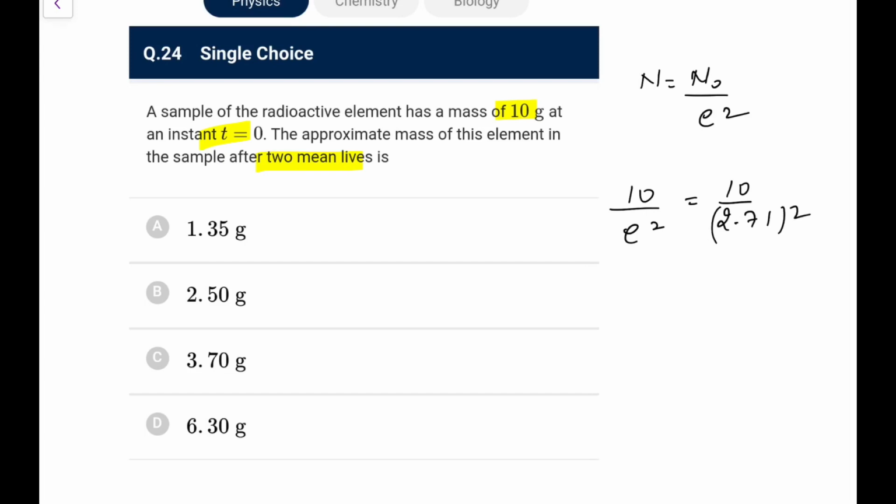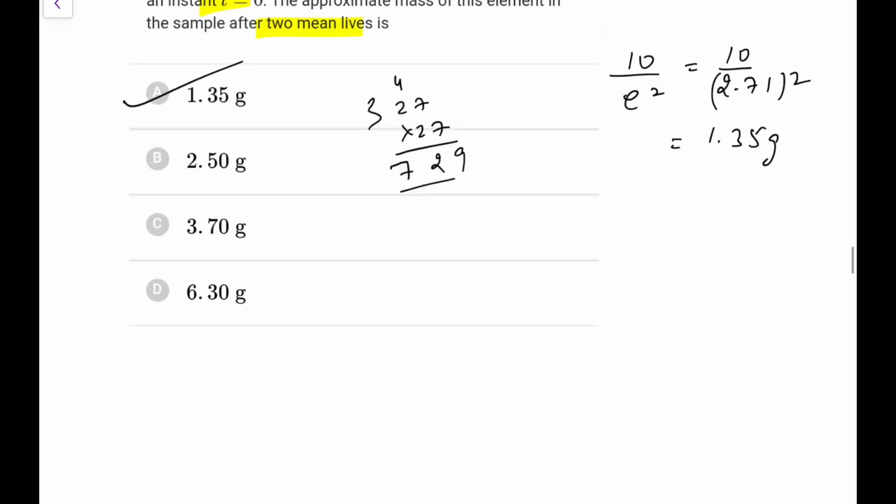If you do that square, it would be 27 into 27. So 7 7s are 49, 7 2s are 14, 18, and 4, 32, 4 and 3, 729. So 10 upon 7.29. So as per these options, it would be only 1.35 gram, nothing else can be possible. So go for option A for this particular one.